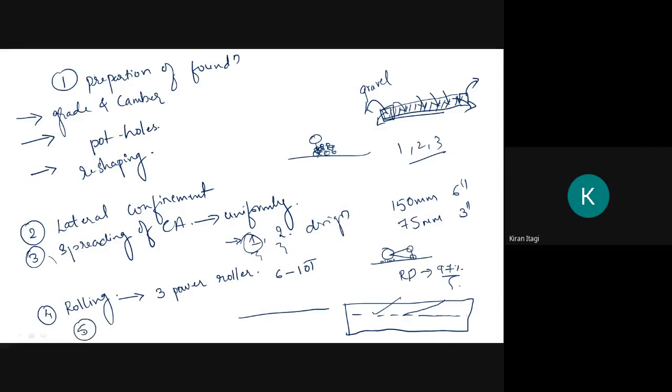After rolling, we will apply screening. Previously I have told what is the use of screening, and it can be applied in 3 or more layers. Each layer is done by dry compacting or dry rolling. After applying this screening material, the dry rolling is done, and screening material is also spread uniformly.